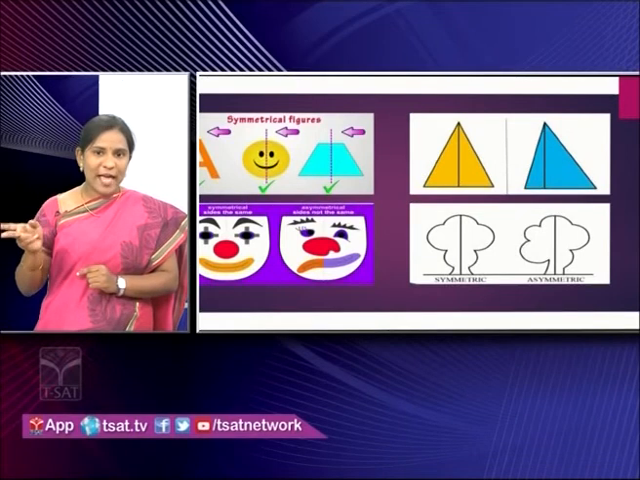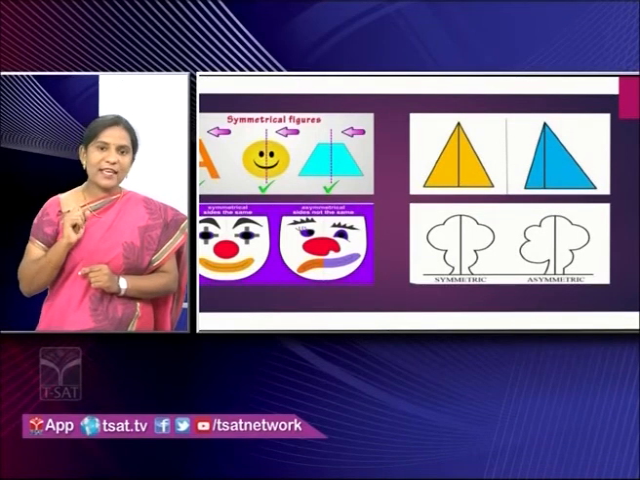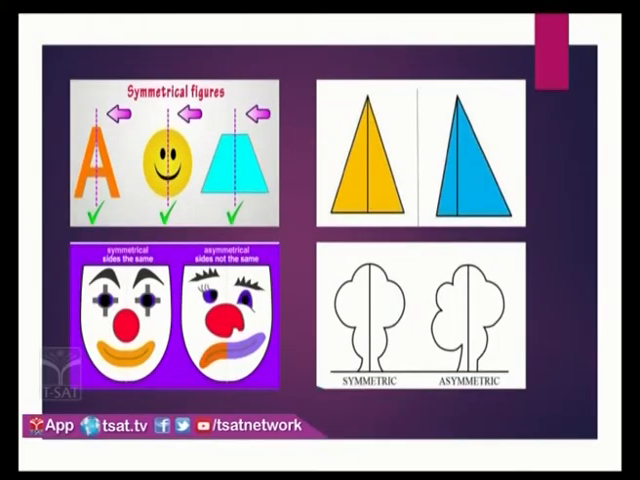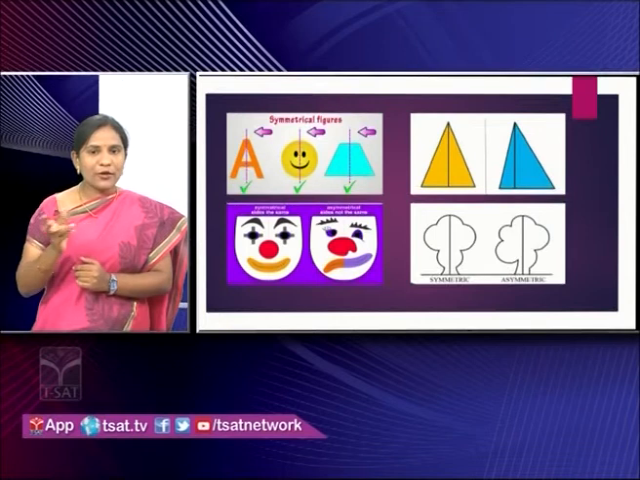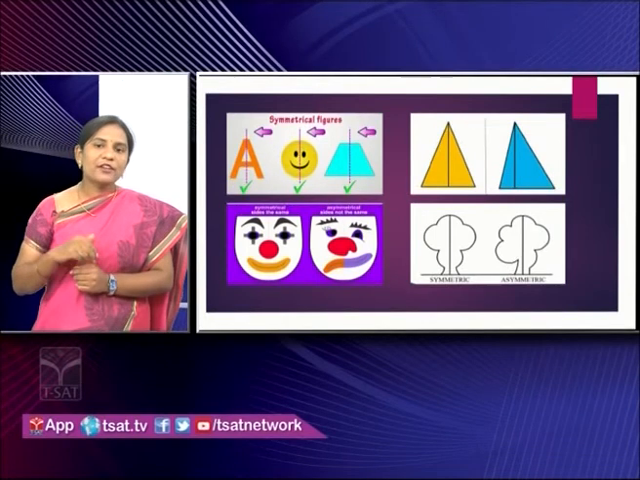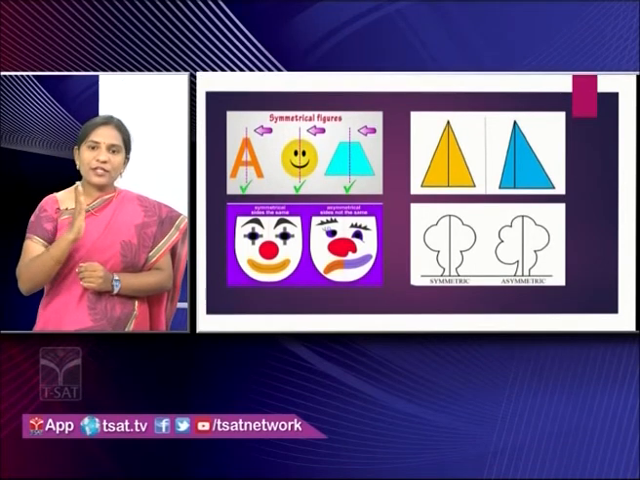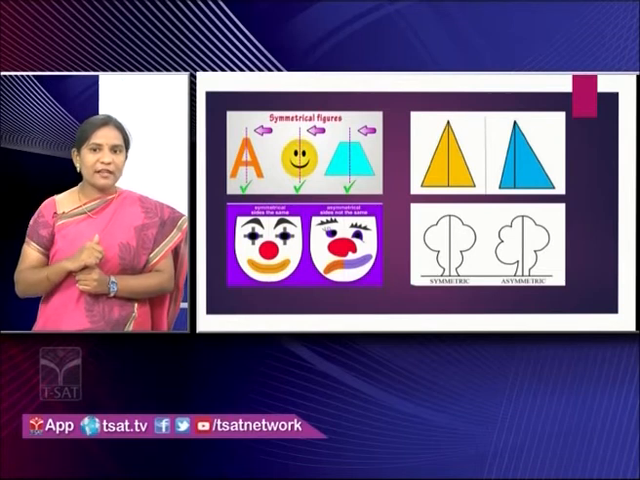Next we have 2 triangles here. The first one is the isosceles triangle. The next one is the scalene triangle. We can divide the isosceles triangle into 2 equal parts. The first part is the mirror image of the second part, that is, the first part is reflected in the second part. So it is going to be symmetrical in nature. If we go for the scalene triangle here, we cannot divide it into 2 equal parts. So the first part is not reflected in the second part, so this is the asymmetrical molecule.